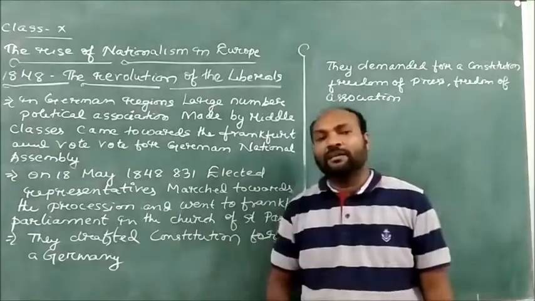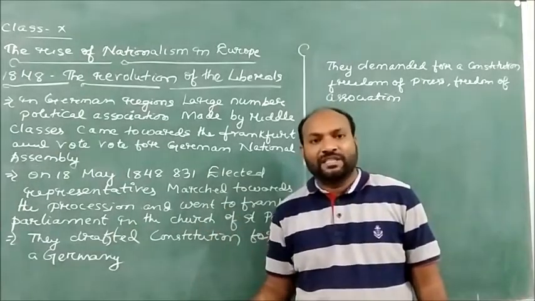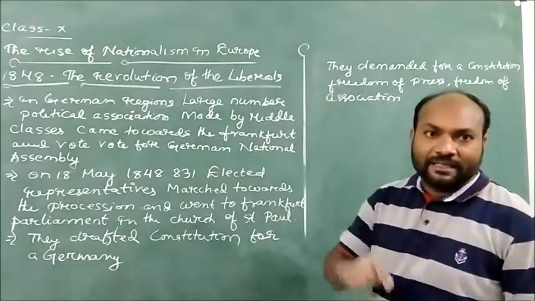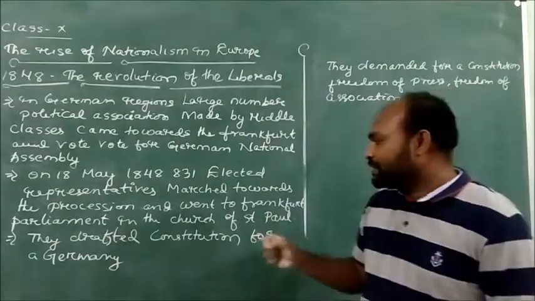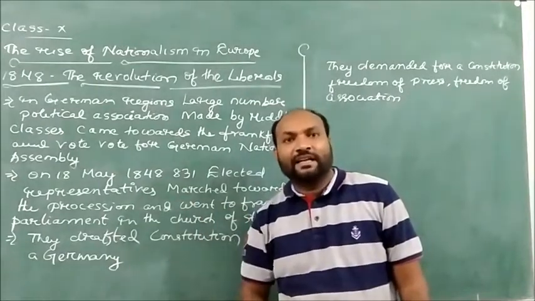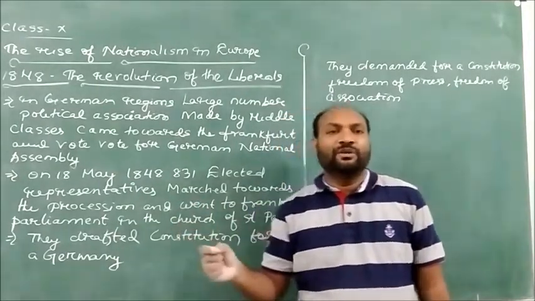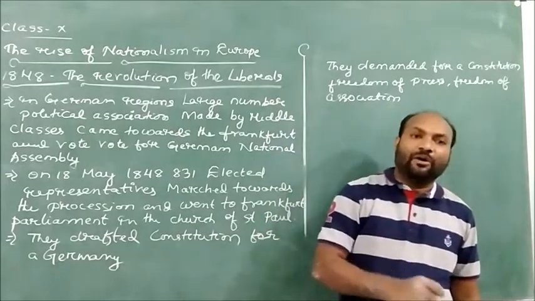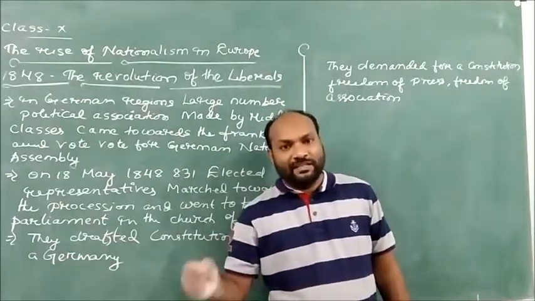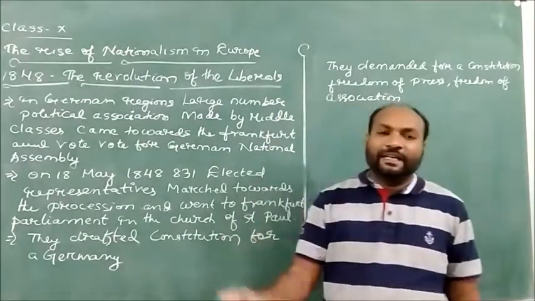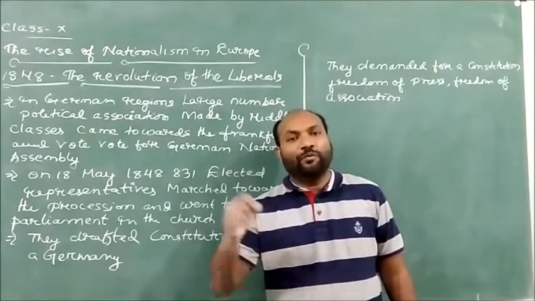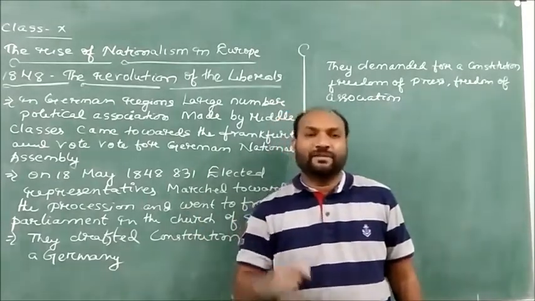and went to the Frankfurt Parliament, which was in the Church of St. Paul, and there they drafted the constitution for the whole of Germany. They said that they did not want to be under the control of absolute monarchy, because the monarchy has more authority and power in the society and does not give focus to the good of the society.